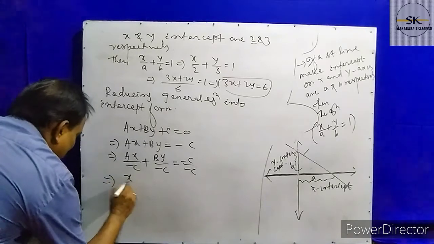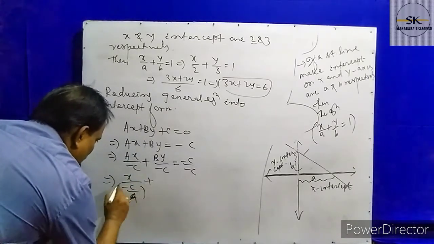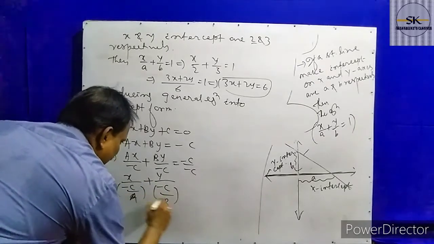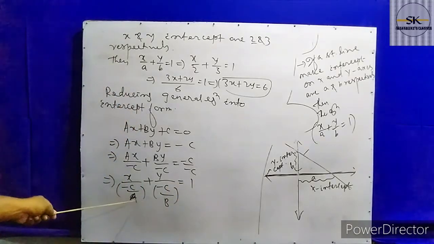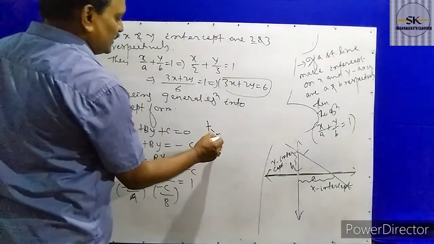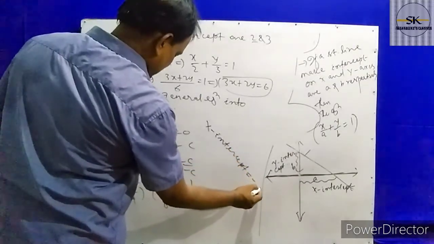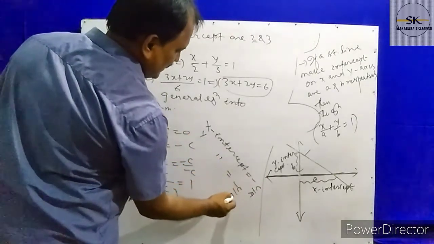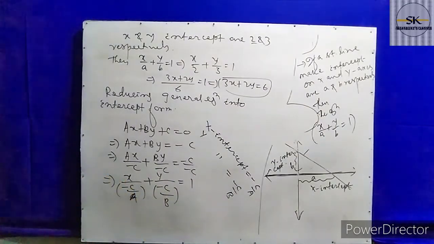Then you can write x by minus c by a plus y by minus c by b equal to 1. So this is the x-intercept and this is the y-intercept. Simply, x-intercept equals minus c by a, and y-intercept equals minus c by b. By applying these two formulas, you can directly find the x-intercept and y-intercept.